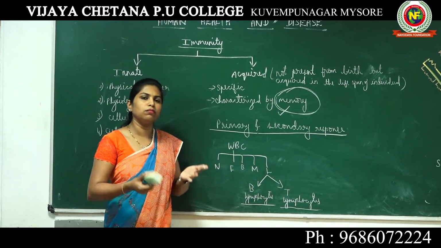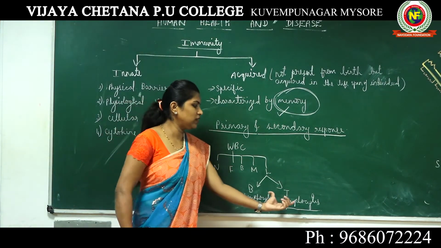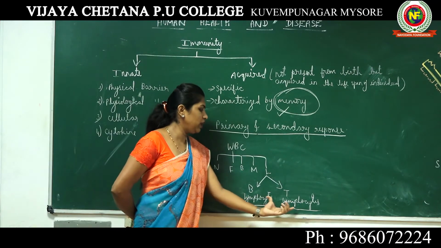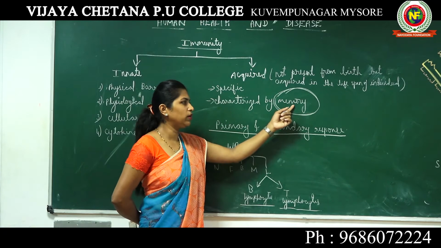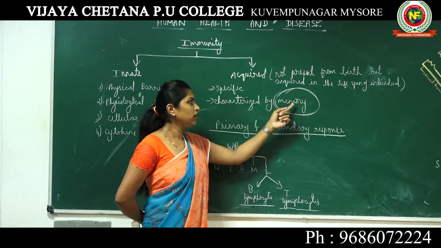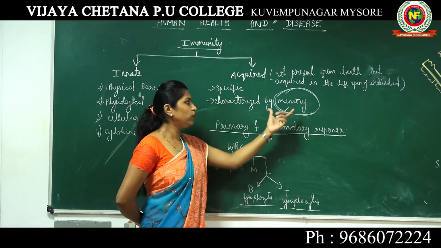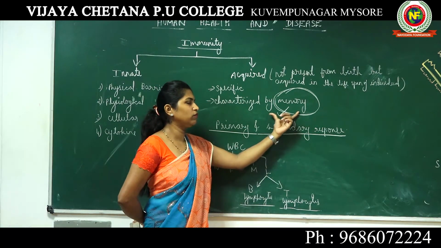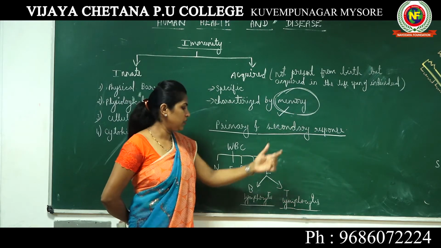In the immune system, who actually produces these responses? B lymphocytes and T lymphocytes. They have the knowledge, the actual memory of your pathogen attack. They are able to remember which organism or which pathogen has attacked your body previously.